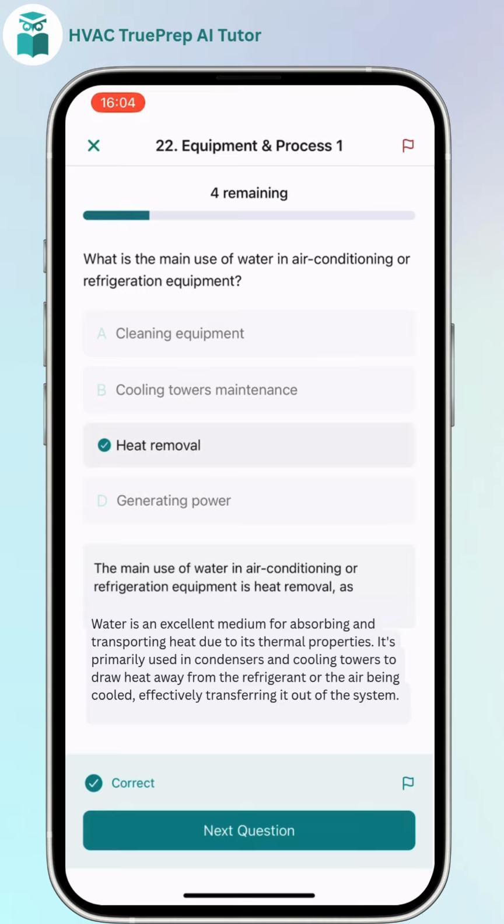The correct answer is heat removal. Explanation. Water is an excellent medium for absorbing and transporting heat due to its thermal properties. It's primarily used in condensers and cooling towers to draw heat away from the refrigerant or the air being cooled, effectively transferring it out of the system.